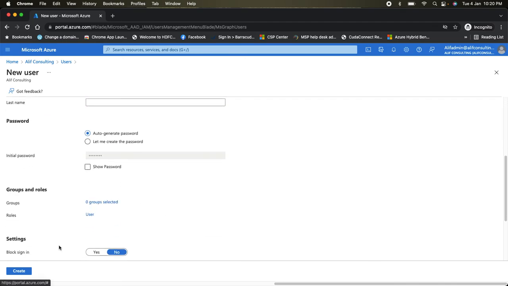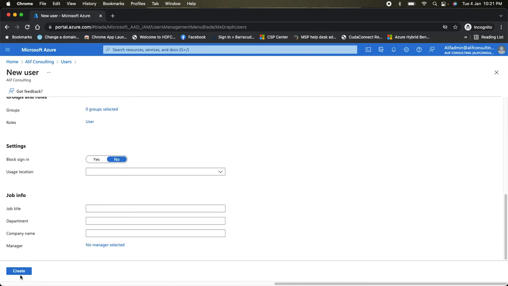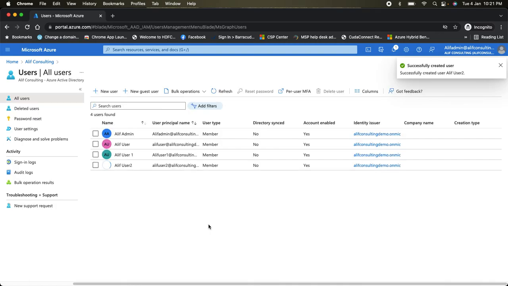So I don't want to give him any kind of access to the group. This user is going to be a user role. That's it. Fine, I can go ahead and create it. So you can see I can create the user with this Alif admin account through which I have logged in, because this user has full permission on the Azure AD.